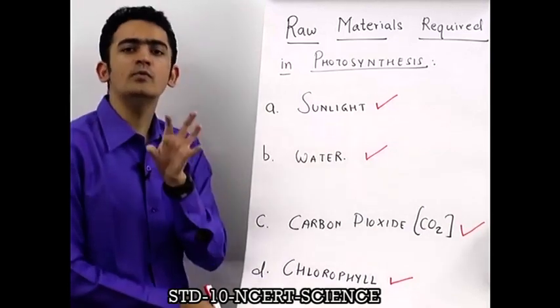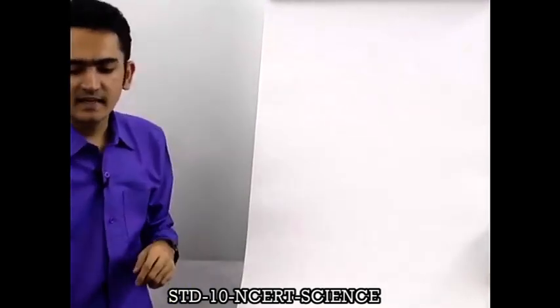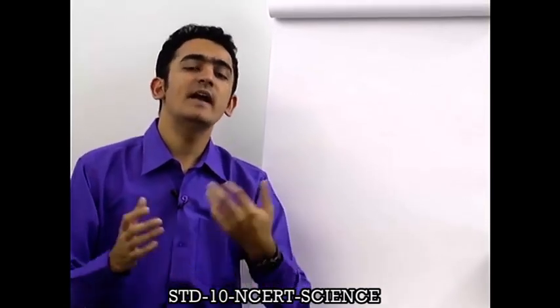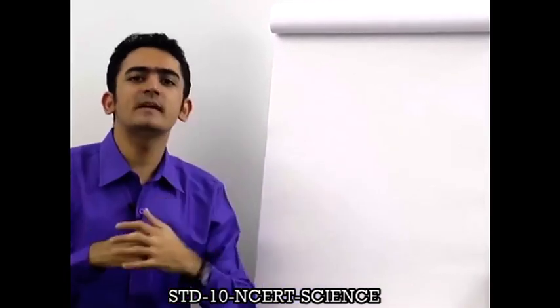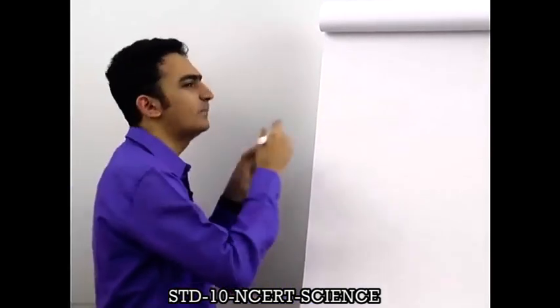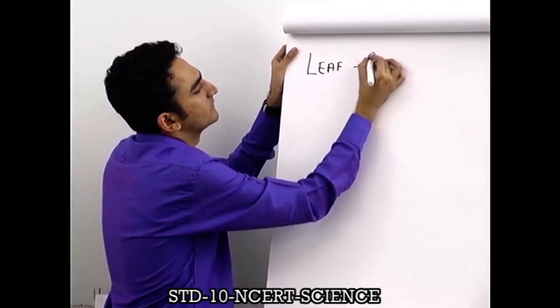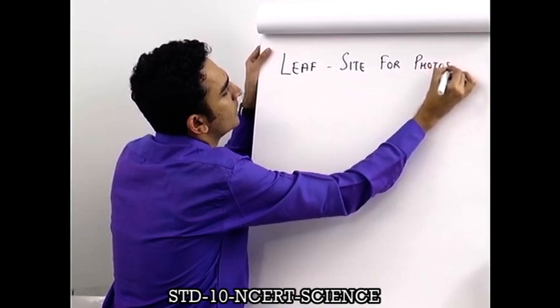So now we know what raw materials are required to prepare food. Now let us come back to the sandwich story. In order to make your sandwich, your mom brings all the raw materials from the market. And where does she prepare the sandwich? Most of the time she prepares the sandwich in the kitchen. तो भी plants में kitchen कहाँ पे है? Where is the kitchen where they prepare their own food? And that brings me to a very important part of the plant, that is the leaf, which is the site for photosynthesis.